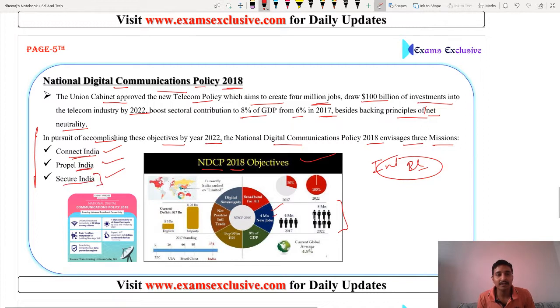Because without security, there is no progress. So friend, Secure India, that is ensuring sovereignty, safety, and security of digital communication to secure the interest of citizens and safeguard the digital sovereignty of India with a focus on ensuring individual autonomy and choice, data ownership, privacy, and security, while recognizing data as a crucial economic resource.